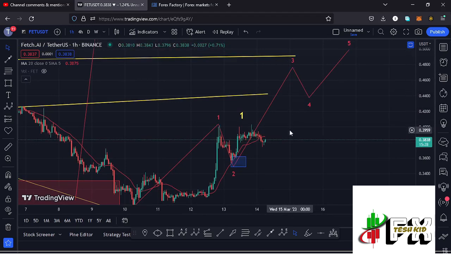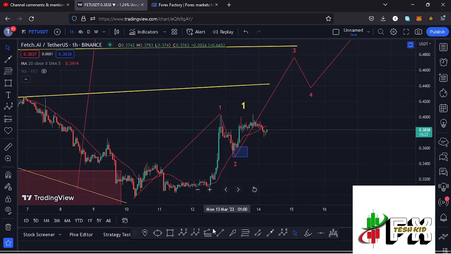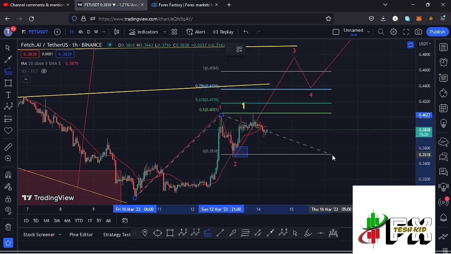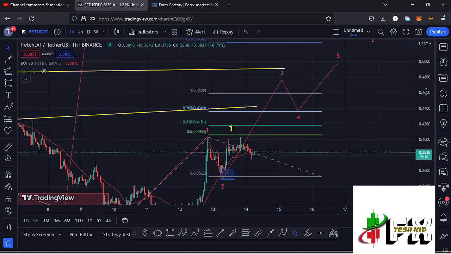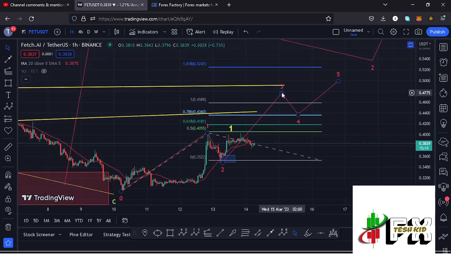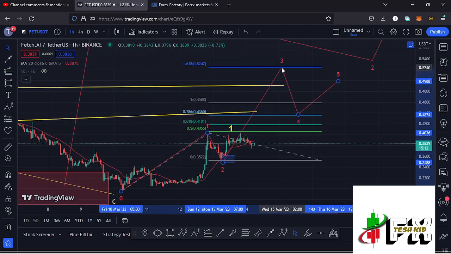And sketching out a target area to the upper side in the formation of that wave 3 by connecting the trend-based Fibonacci from the low of the first wave to the high of that wave 1, then dragging the fibs to the low of the second wave, that gives me a minimum target area to the upside in the formation of that wave 3 at the fib level 1.618, and that is at around the $0.5247 mark. And once we peak in the formation of that wave 3, then we can expect a wave 4, then continue gearing up in the formation of that wave 5.